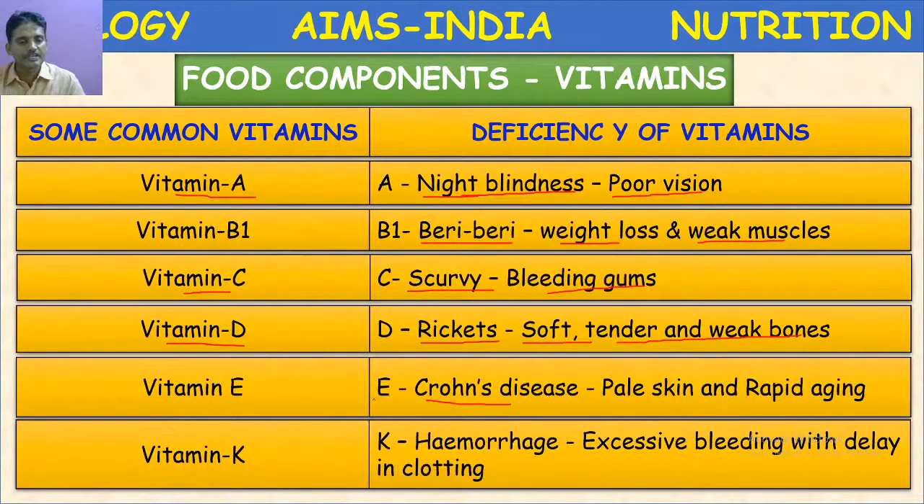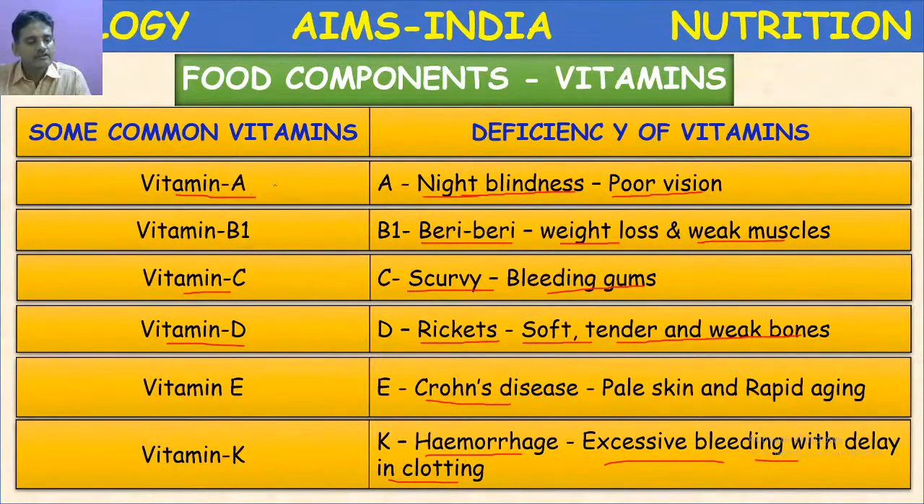Next, vitamin K. Vitamin K, the anti-hemorrhage vitamin, I told you. So vitamin K deficiency leads to hemorrhage. What is hemorrhage? It means excess bleeding with delay in clotting. Delay in blood clotting is the main symptom of vitamin K deficiency. So children, once again go through the chart given here. Any doubt?